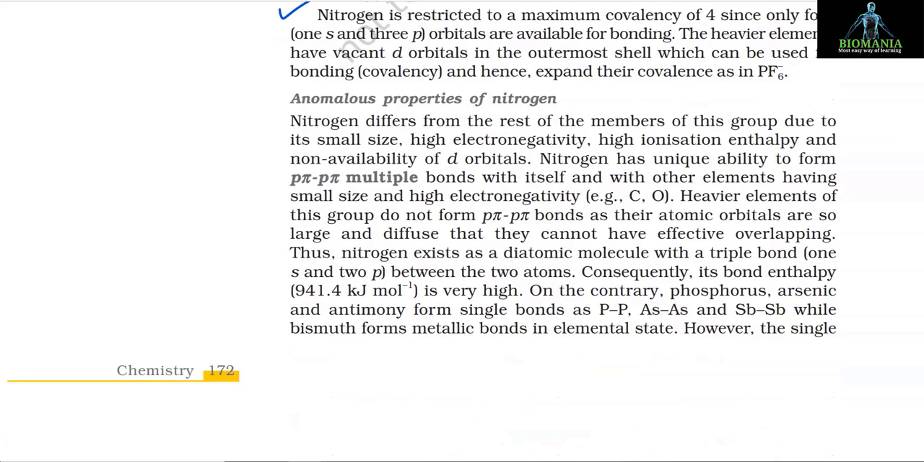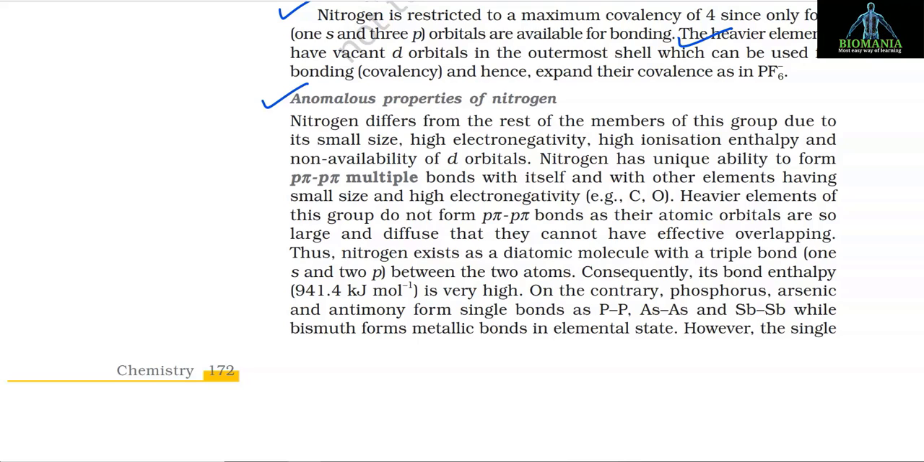Nitrogen is restricted to a maximum covalency of 4, since only four orbitals, one 2s and three 2p, are available for bonding. The heavier elements have vacant d orbitals in the outermost shell, which can be used for bonding, that is covalency, and hence expand their covalence, as in PF6⁻.